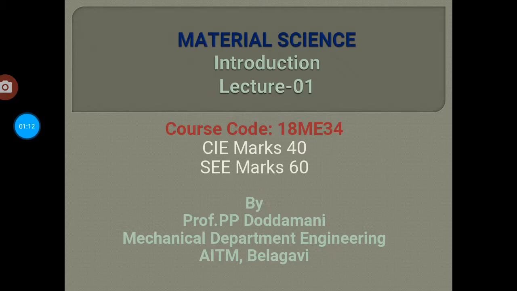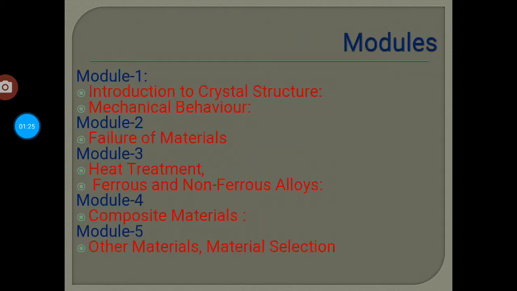As you know, there are five modules in the subject. Module 1 is introduction to crystal structure, and the second sub unit is mechanical behavior. So in module 1, what we are going to discuss is introduction to crystal structure.